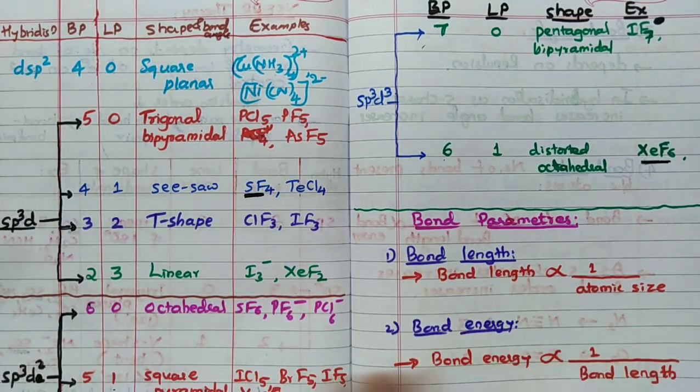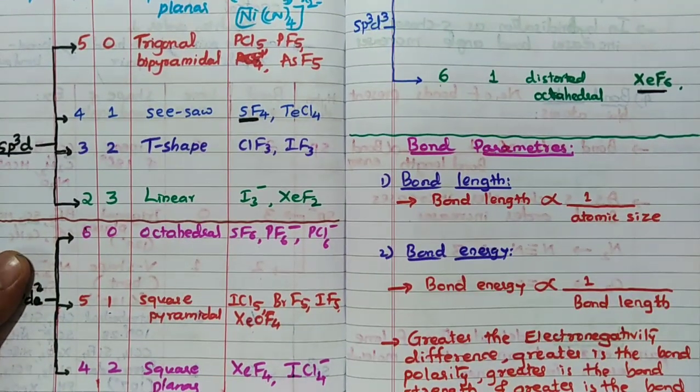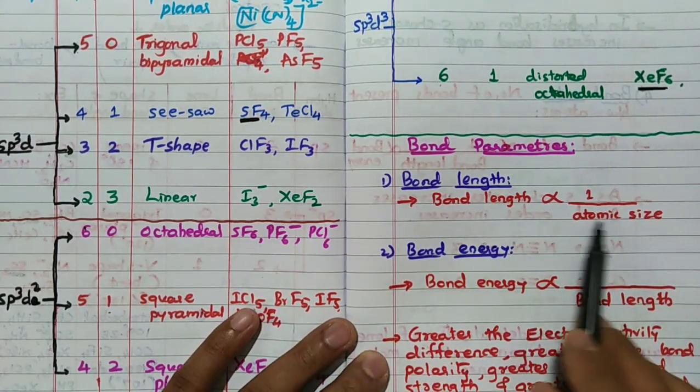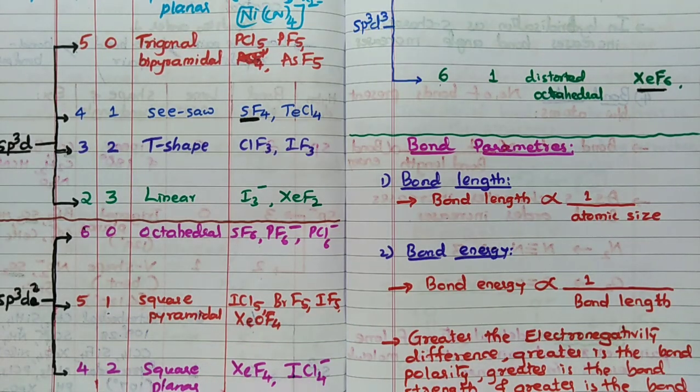Very important chapter, these points you have to know. Then bond parameters. First of all, bond length. Bond length is inversely proportional to atomic size. As atomic size increases, bond length decreases. Bond energy is nothing but the energy required to break the bond. So bond energy and bond length are inversely related. If bond length increases, bond energy decreases.